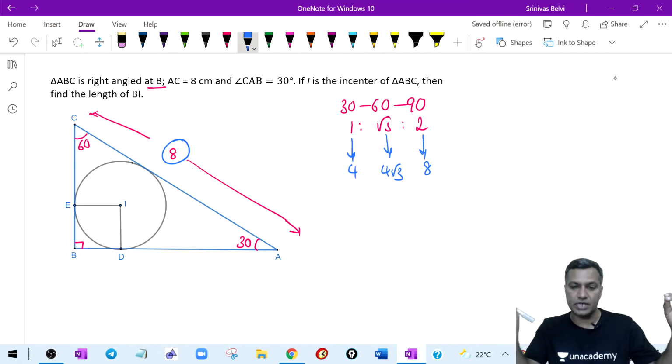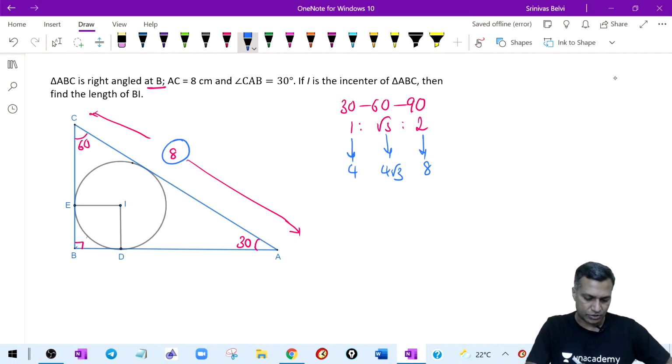Then what is the length of BI? The question he is asking is, what is the length of BI? BI is nothing but this particular diagonal, this particular line. This line becomes the BI that I am looking at.